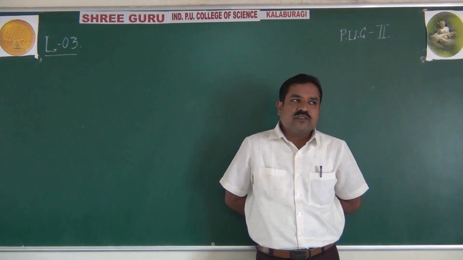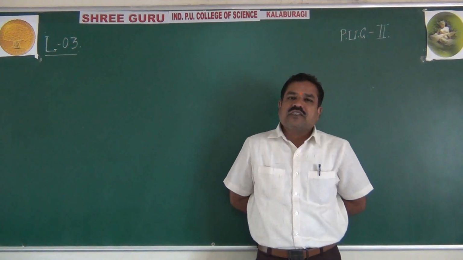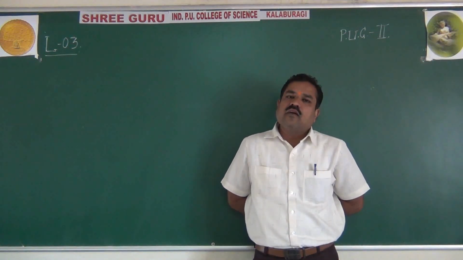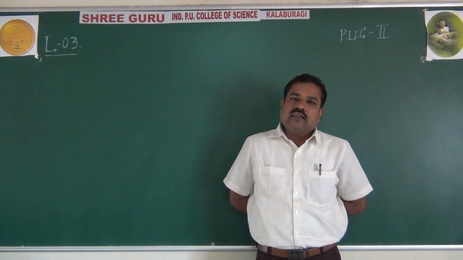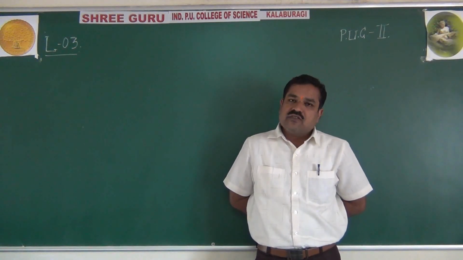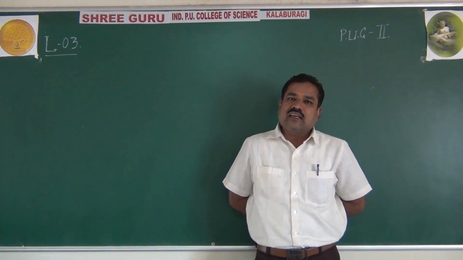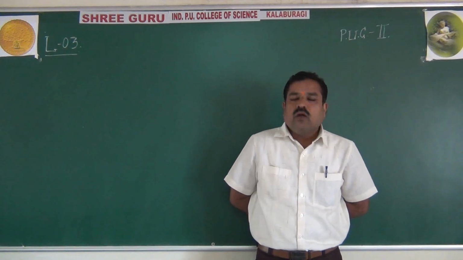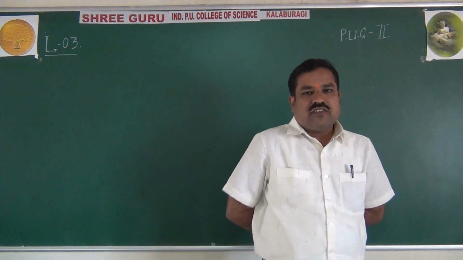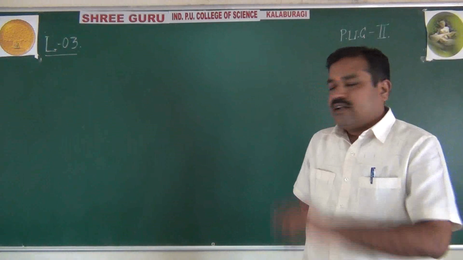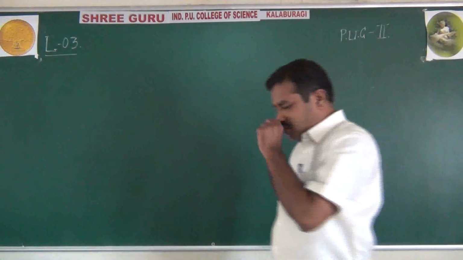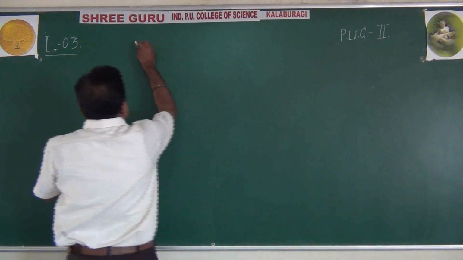You have to study the preparation and properties of dinitrogen, then ammonia, and then we will try to cover the oxides of nitrogen in today's lecture. Now, not wasting time, I will start with dinitrogen, one of the compounds of group 15 elements.